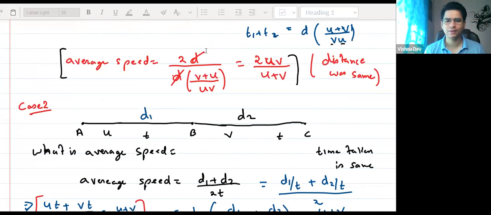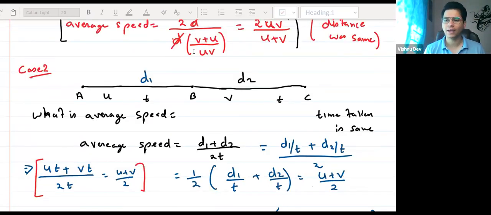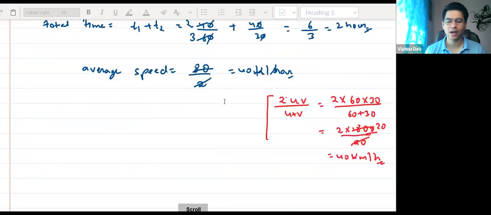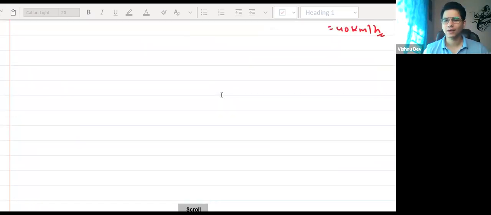Then we talked about graph, your xt graph. And till now we just talked about xt graph. We didn't talk about vt graph. Xt is position time graph. And then we talked about average velocity. Sorry, average speed. Not average velocity, average speed. Right? Okay, so I guess yahan tak sabko clear hai? Yes, sir. Okay, very good.